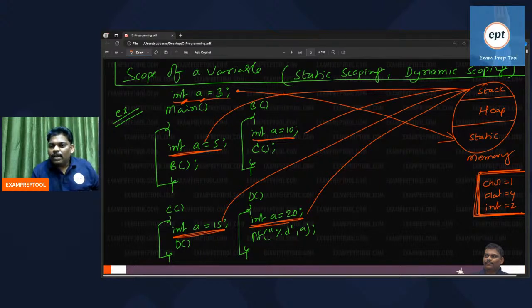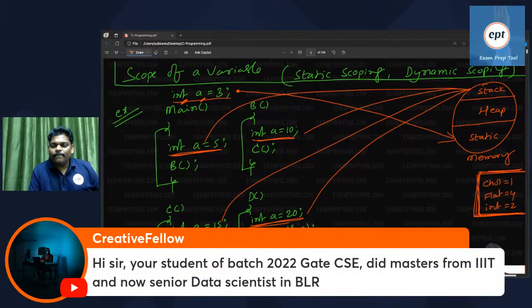Hi, sir, I am your student of batch 2020-22. Did masters from IIT, now senior data scientist at Bangalore. Thank you so much, creative fellow. These kind of messages are motivating me to teach every day.